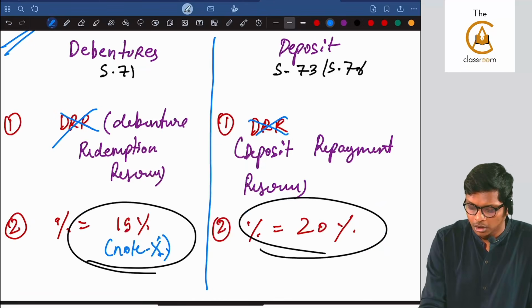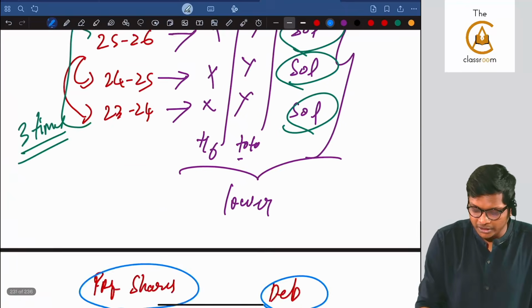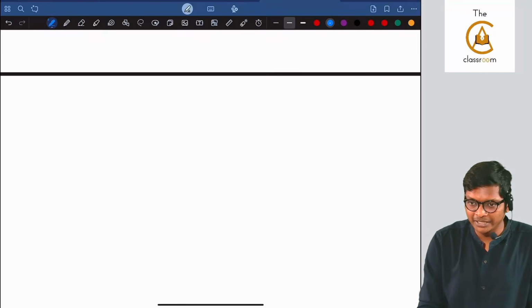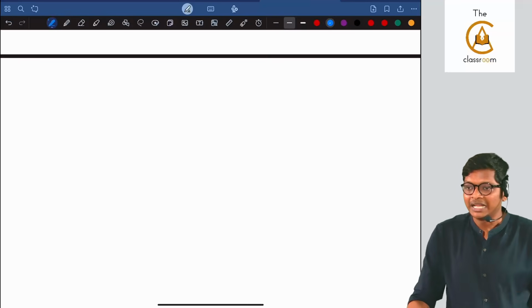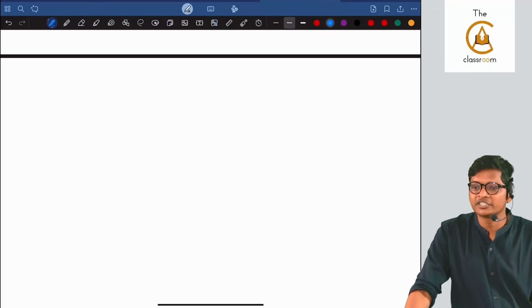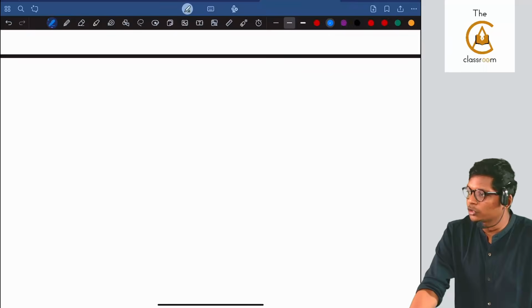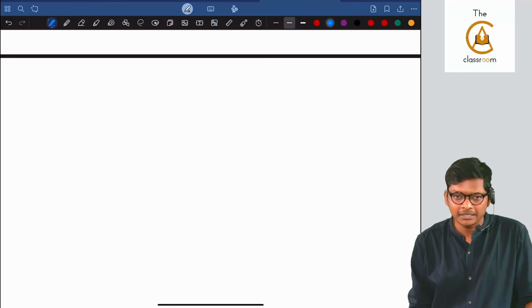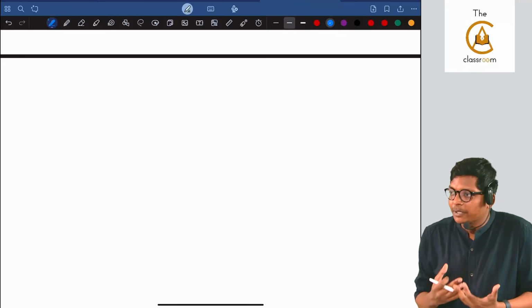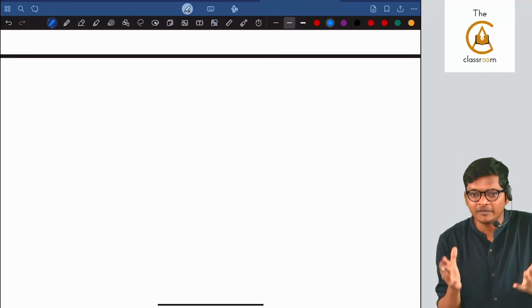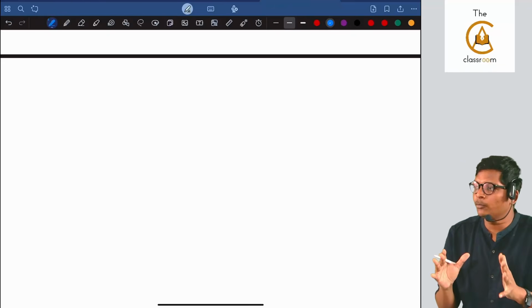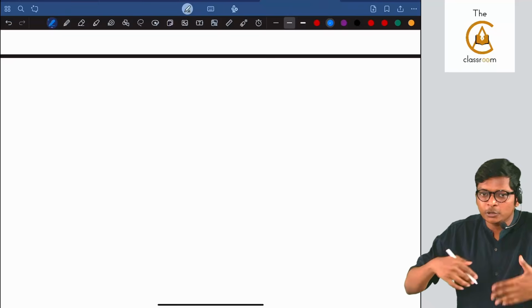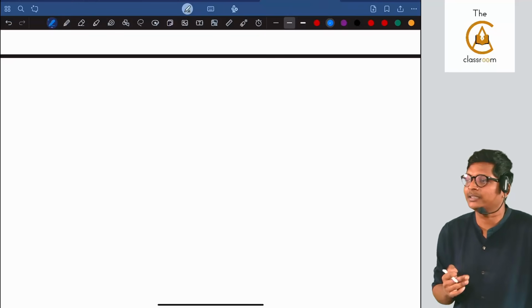Understood? So with this we are done with debentures also in detail, and also we are done with the deposits chapter in our revision batch, guys. Have you all understood the concept? The idea of this is to understand the concept. Okay, clear? What we are not doing, again I'm repeating, in this 25-30 hours of revision, I'm keeping it exam oriented. What we are not doing is making you repeat multiple times. You will go home and read that.